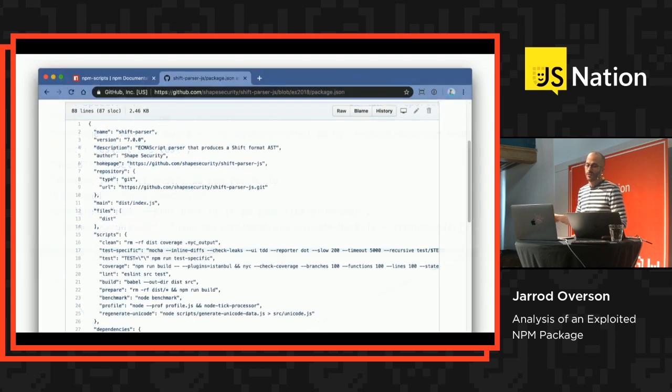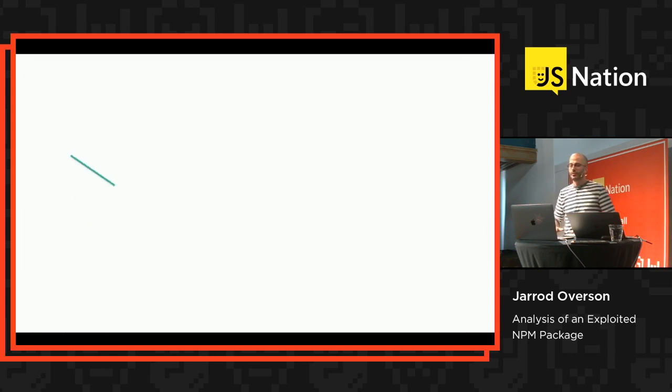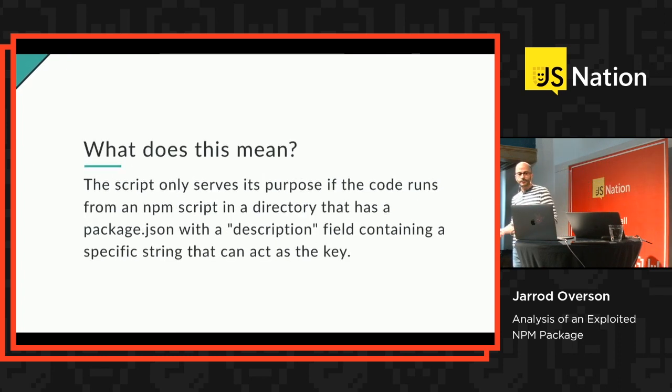So what we're looking for here is an NPM script that has a description that can be used as a key to decrypt the first element in that test data. So to recap, this script decrypts and compiles a new module. The key to decrypt that module comes from a package description somewhere in the world. The encrypted JavaScript comes from the first element, and then it exports the second element.